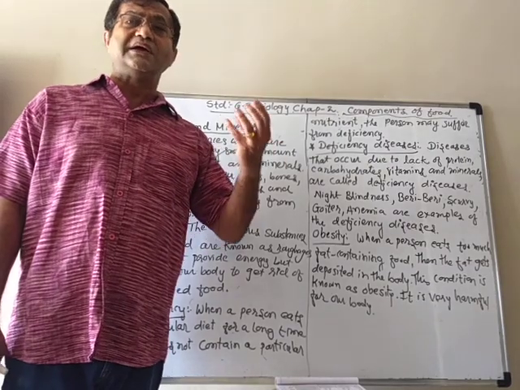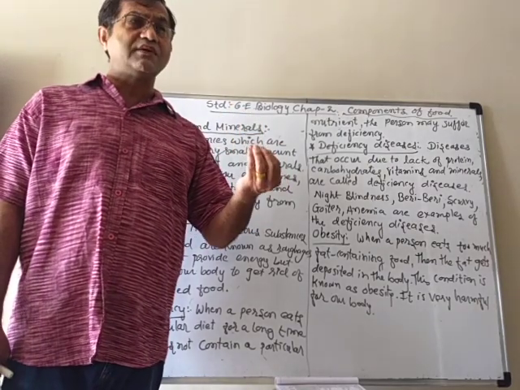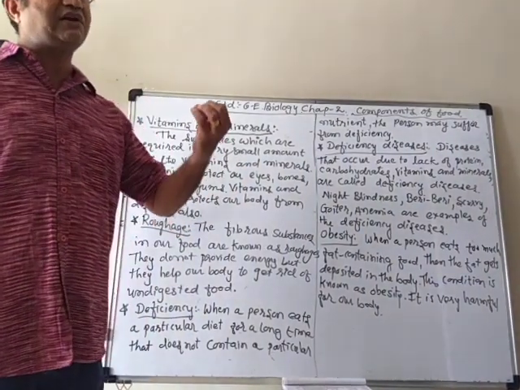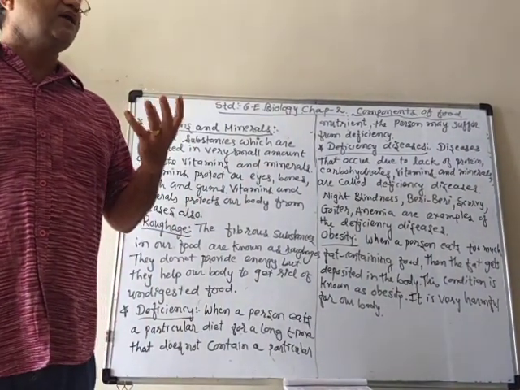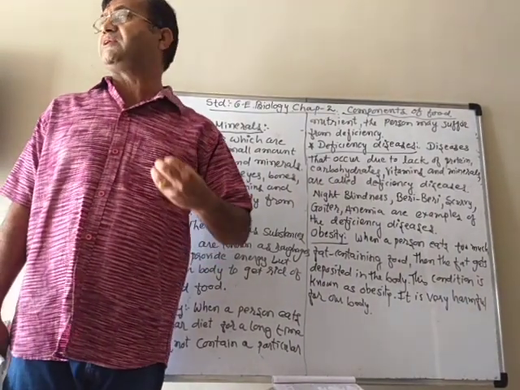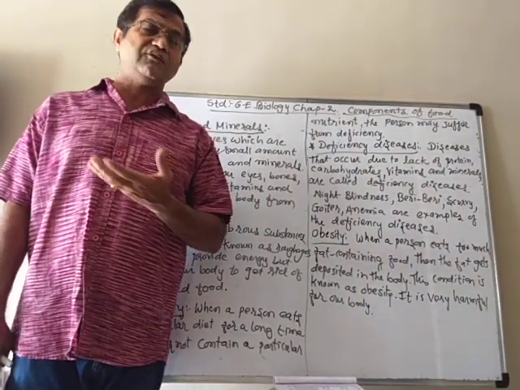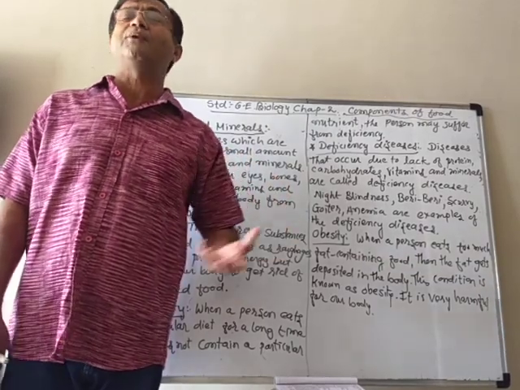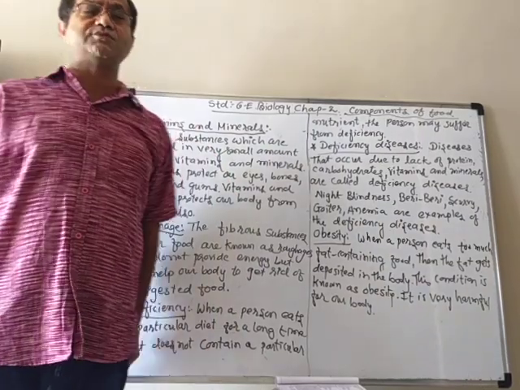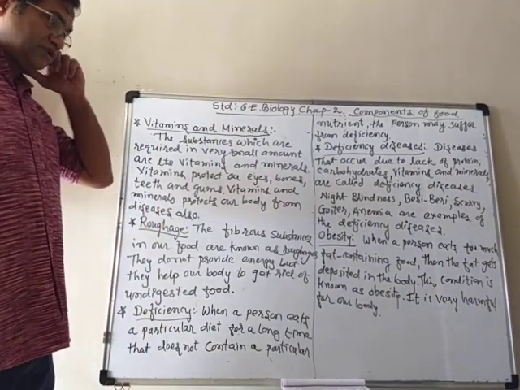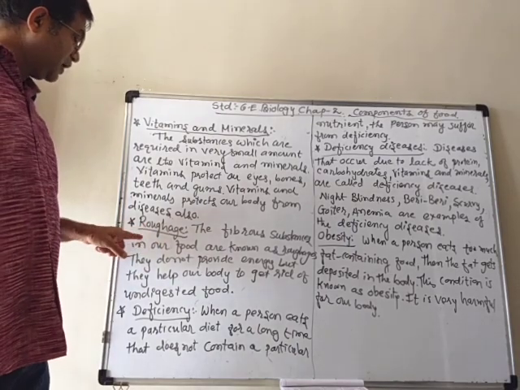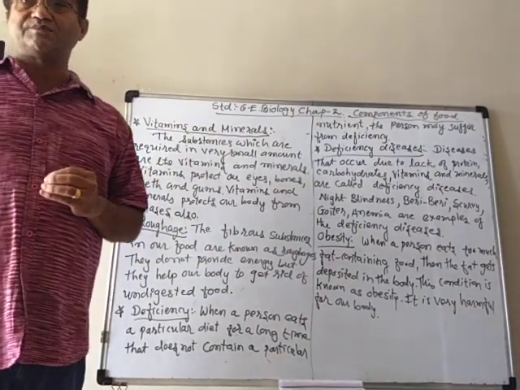Cells cannot live without water. If there is a deficiency of water, our cells will dry up, and we can get dehydration, and due to dehydration the cells will die, and therefore our survival will be impossible. So everybody knows the importance of water. So I am not talking about water, but now along with water, the other thing is roughage.